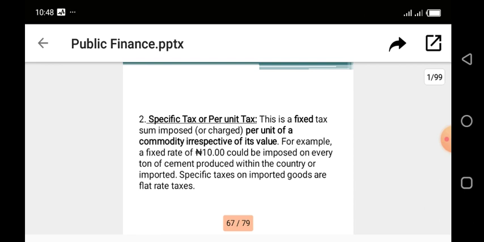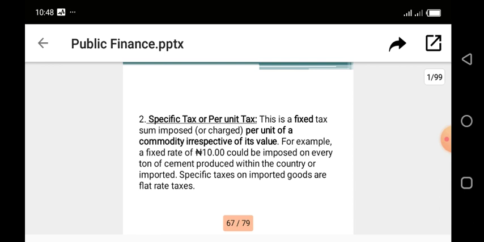So a fixed rate of 10 naira can be imposed on every ton of cement produced within a country or imported. Your specific taxes on imported goods are flat rate taxes. So they are not in percentage, unlike ad valorem tax. Your specific taxes are charged per unit of a commodity, and they are not concerned about the value of the product in question, but it's fixed. The tax rate is fixed.